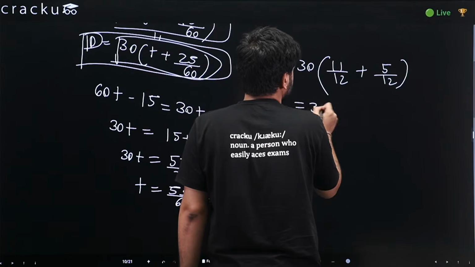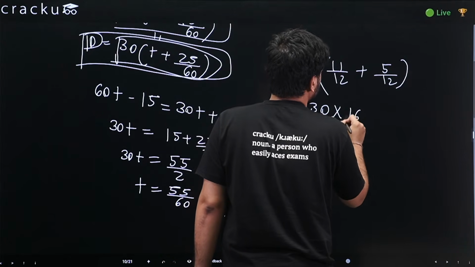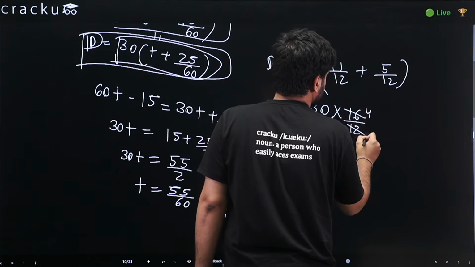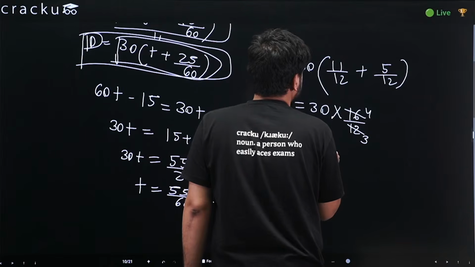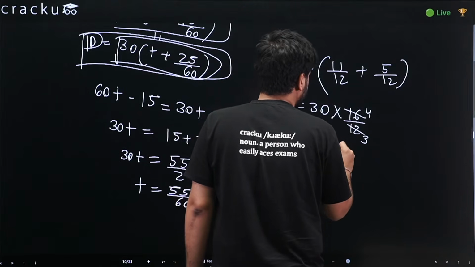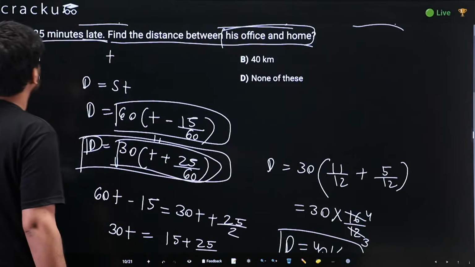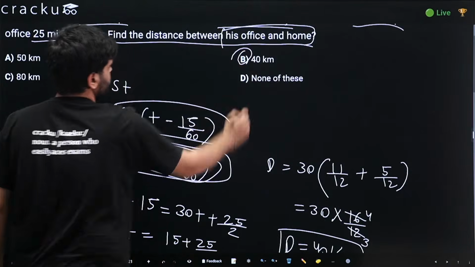This would come out as 30 into 16 by 12. This would be 40. So the distance between his office and home is 40 kilometers. Option B here.